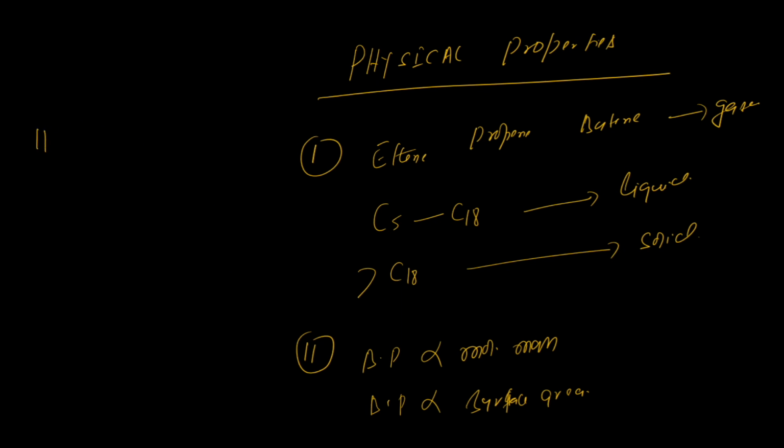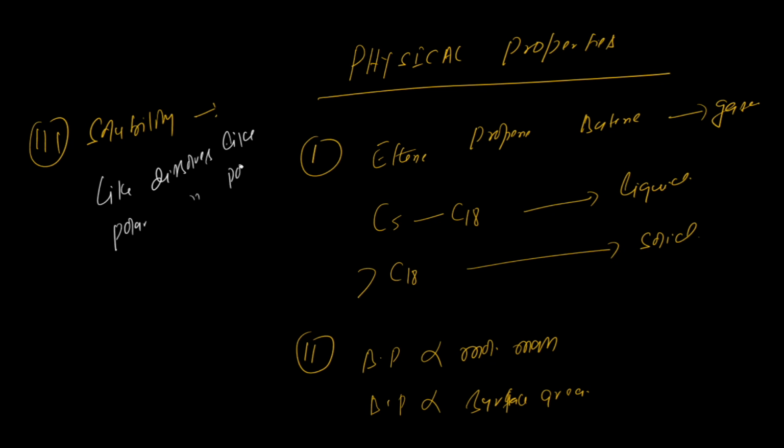Next we have the solubility part. If you remember, we discussed that like dissolves like. Polar dissolves polar, and non-polar dissolves non-polar.